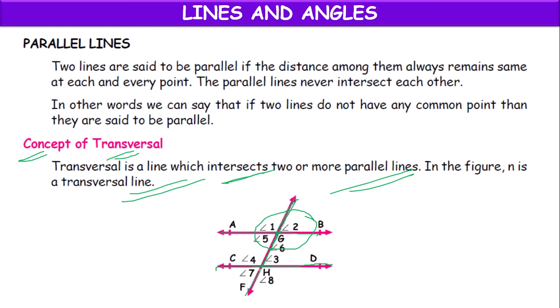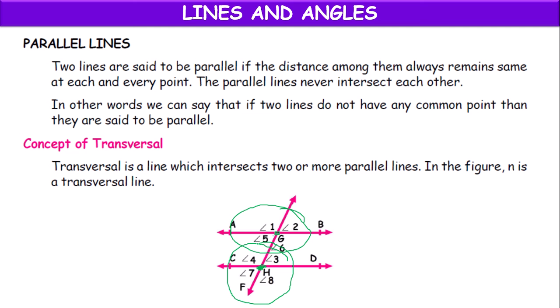This is the transversal. This transversal intersects AB at G and CD at H. So at point G, angles 1, 2, 5, 6 are formed. At point H, angles 4, 3, 7, 8 are formed. Altogether, 8 angles are there. If these two lines are parallel, then some laws will be applicable.